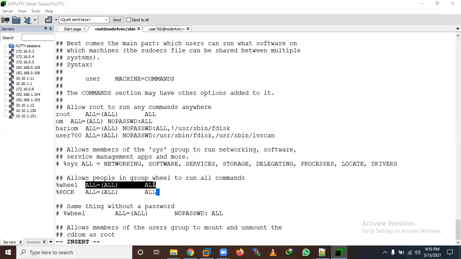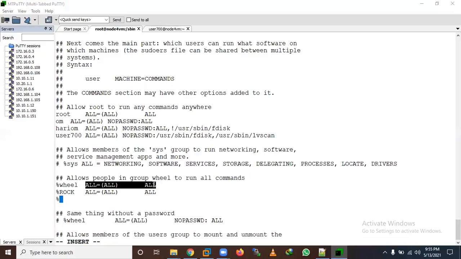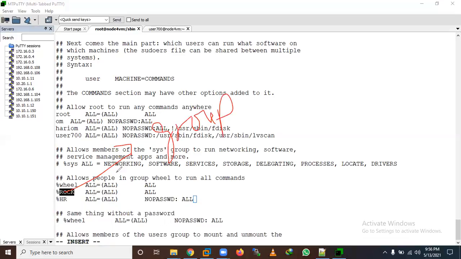Suppose you want another group, for example the HR group, with all commands but without a password. So these are the groups: the rock group and the HR group.